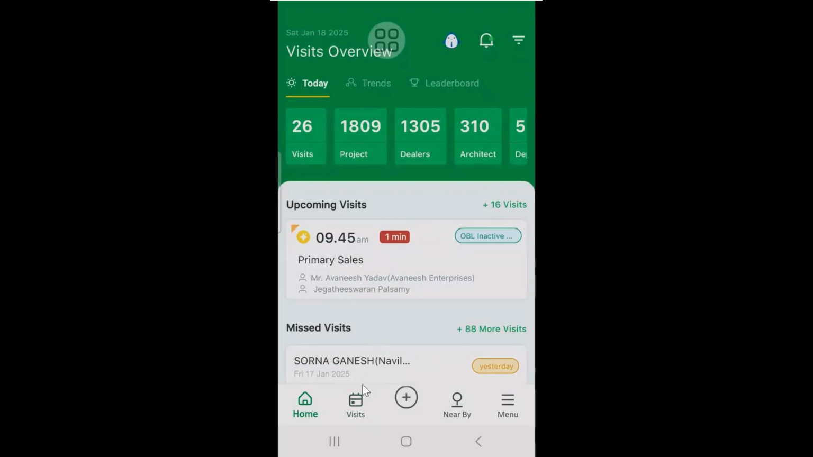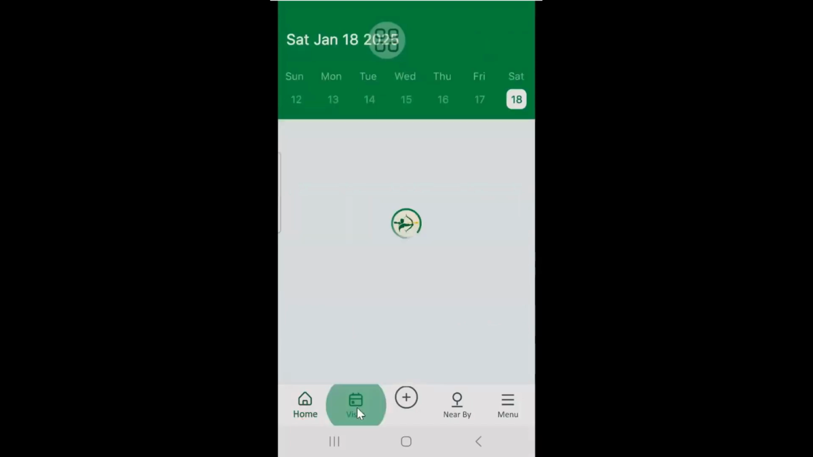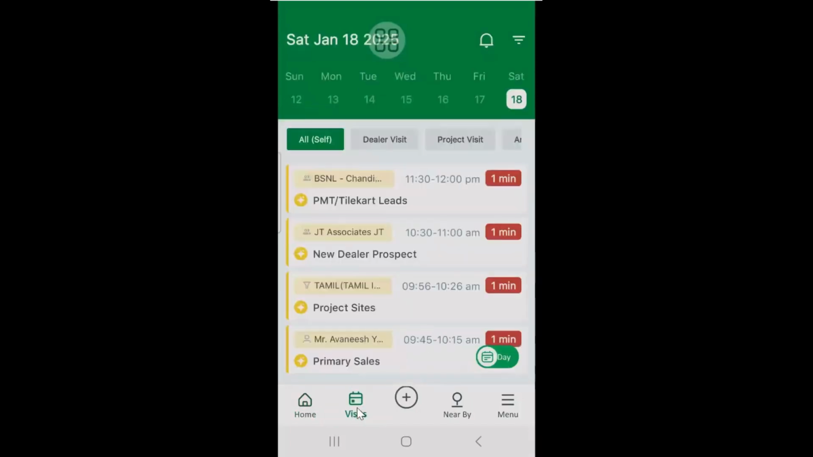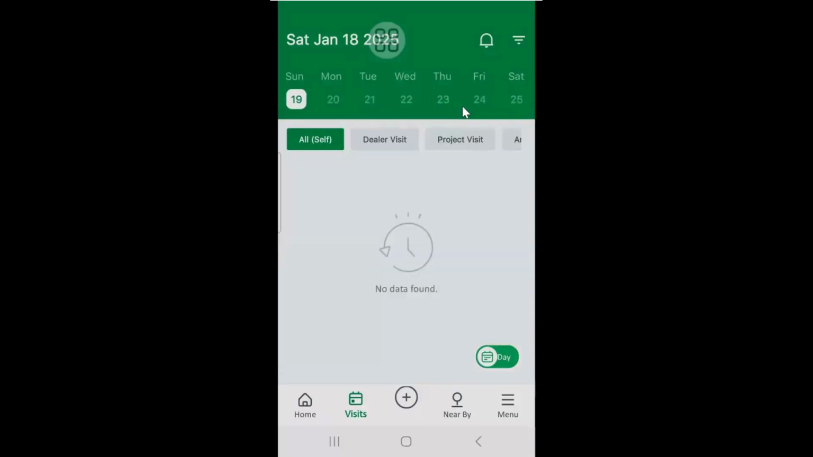And if you want to see any particular previous day or future day, then you can click here in the visits. What I mean to say, if you want to see what visits are scheduled for Monday, you click here in the visits. In the calendar, you can change the date. If I want to see Monday, you can click Monday and click here in the dealer.